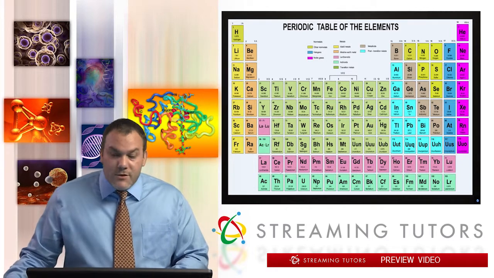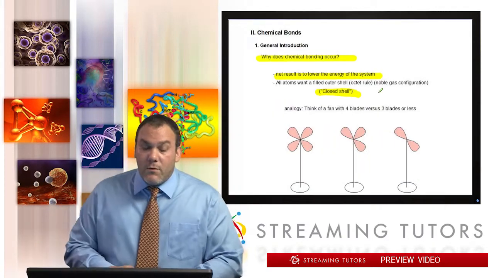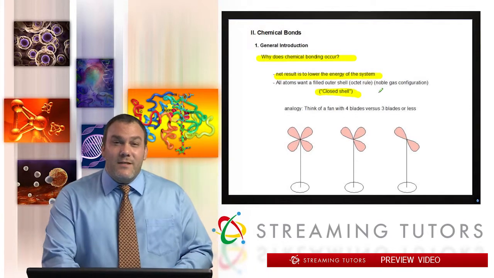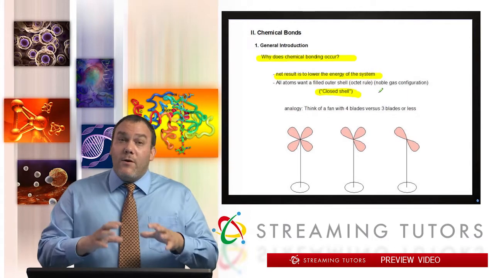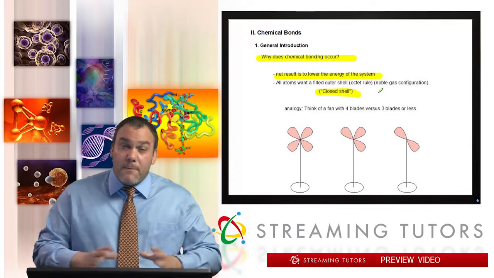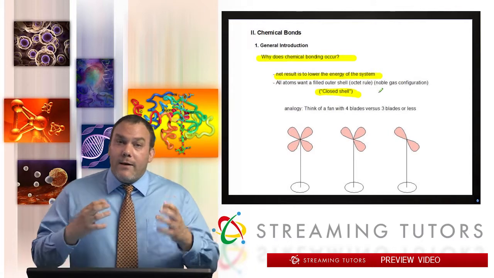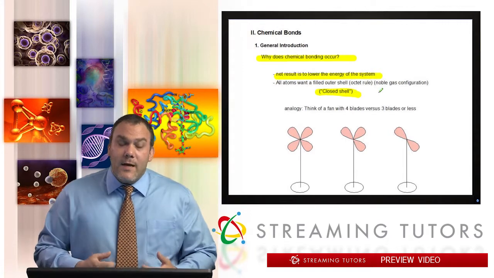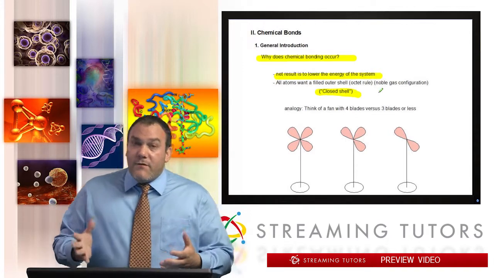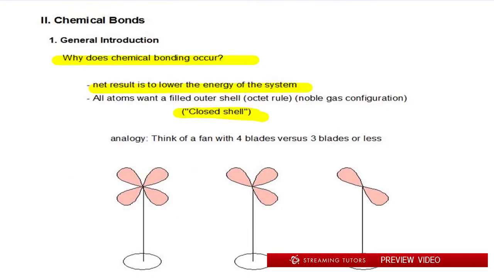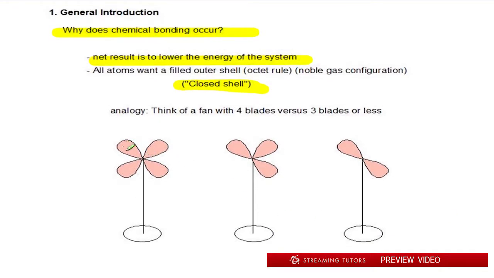I'm going to give you an analogy that might help us make some sense out of this, because we don't need to know the full explanation. Here's what I know: putting electrons in the outer shell and filling it up completely represents stability. So all atoms want a filled outer shell, but I don't quite understand why that's the case. So consider, for example, a fan. Imagine you have a fan, and that is my little cartoon diagram of a fan here. Imagine this fan has 4 blades. Think of them as orbitals. So there are 8 electrons, 2 per blade.